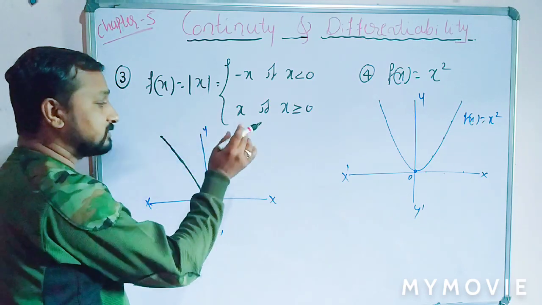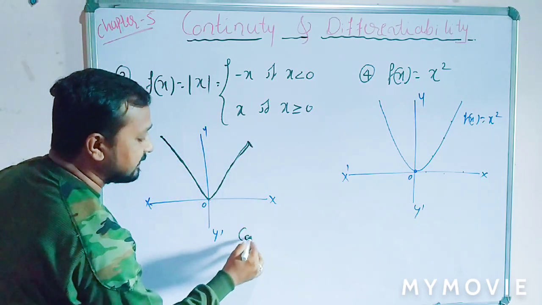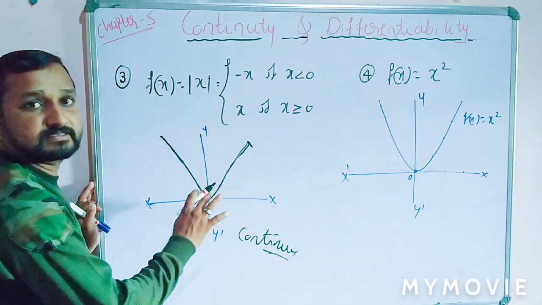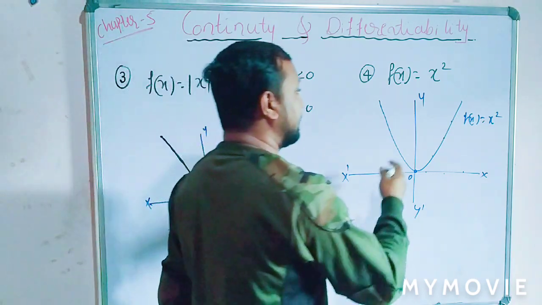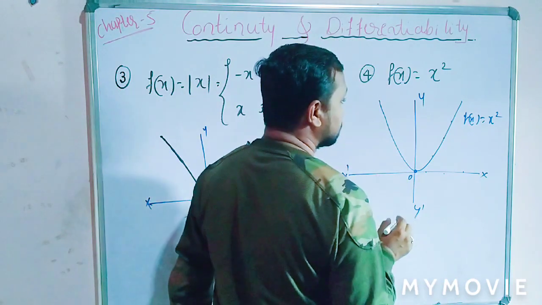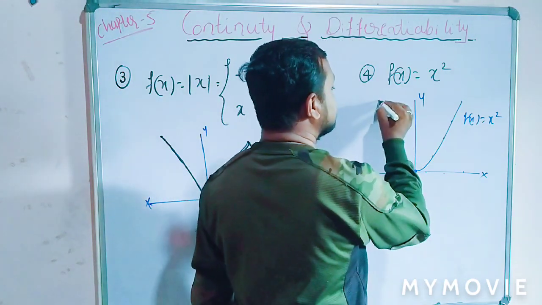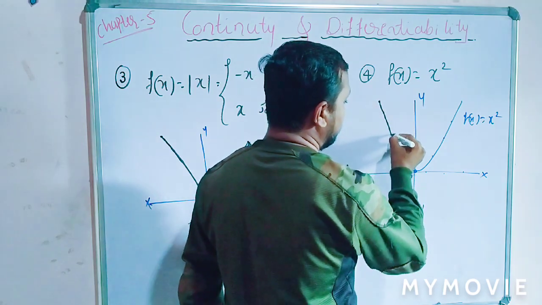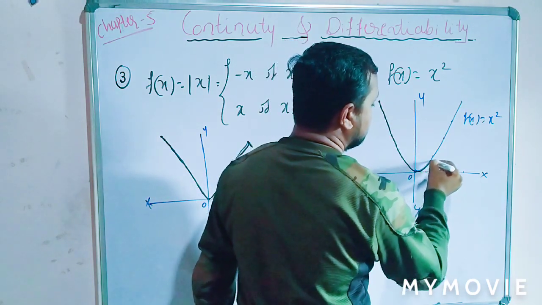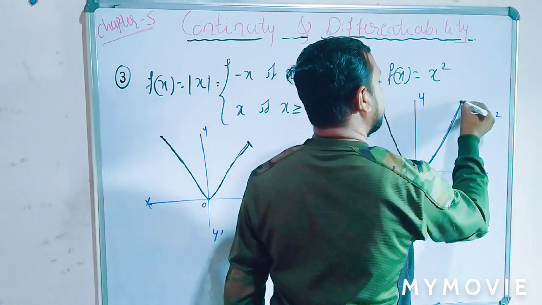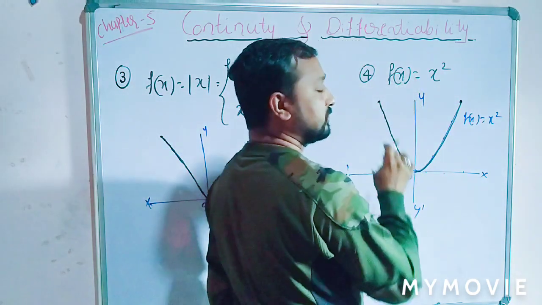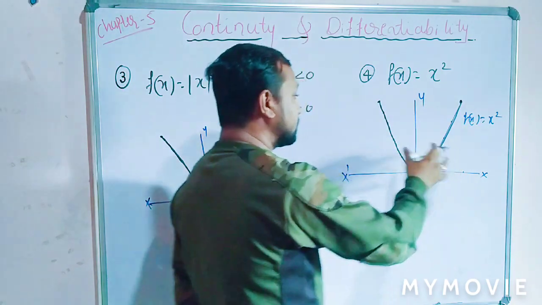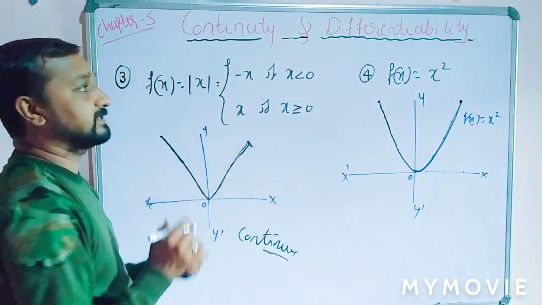Is it clear? So that's why this is a continuous function. And in this graph also, I can start at an initial point and reach the final point without lifting the pen from the plane of the paper. So these two graphs are continuous.